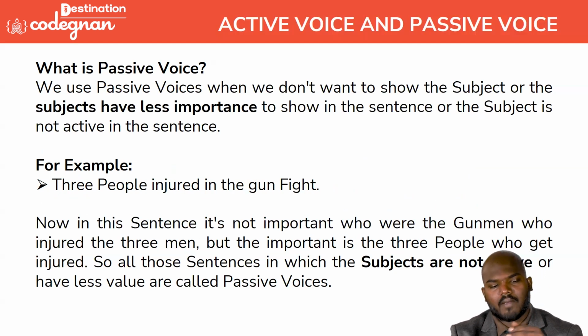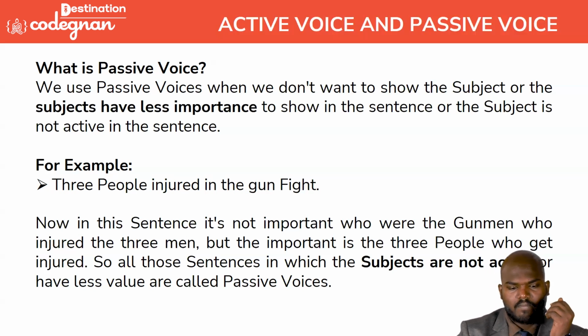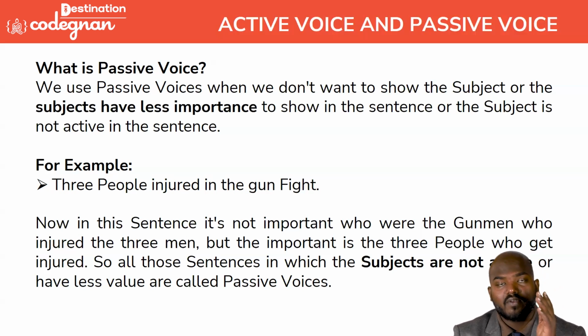For example, 3 people were injured in the gunfight. In the sentence, it is not important who the gunman was or who injured the 3 men. What is important is that 3 people got injured. The subject is not active and has less value, so we can call it the passive voice.